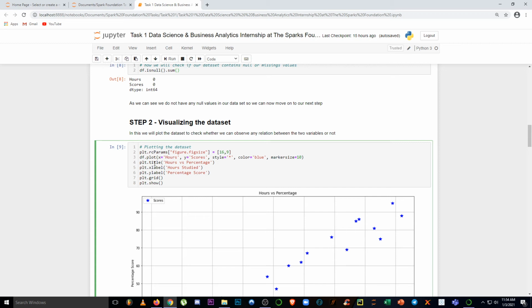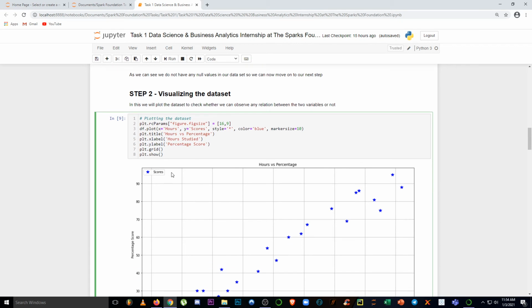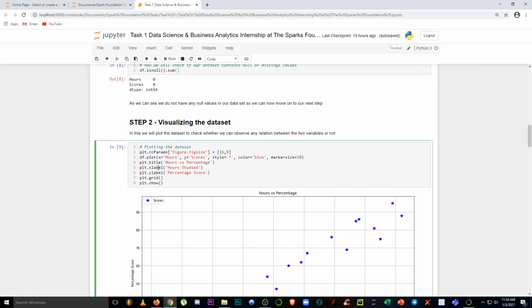These are the things which will just make our graph more beautiful. In title we want hours versus percentage, in x label we want hours studied, and in y label we want percentage score. Then we also want a grid, so we will use plt.grid, and then we will give plt.show.